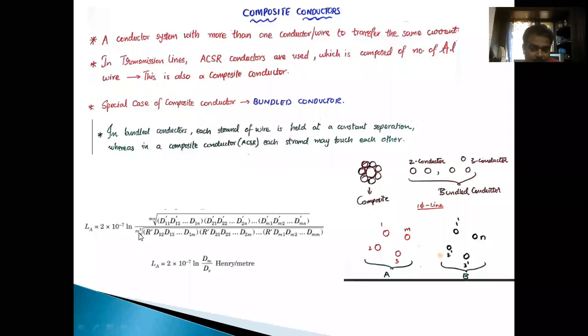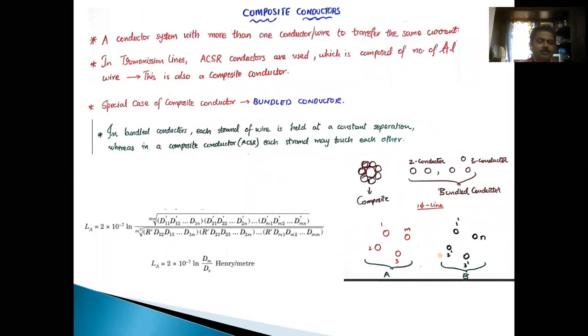If we increase this self GMD or GMR value, we can reduce the entire inductance. So our aim is to reduce the resistance and inductance values so that we can get the maximum efficiency. So here our aim is to increase the self GMD or GMR.